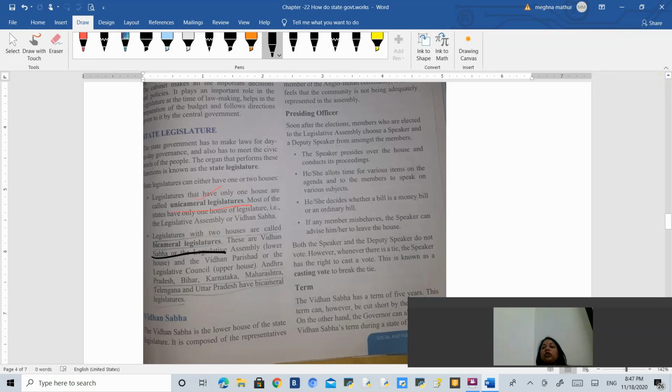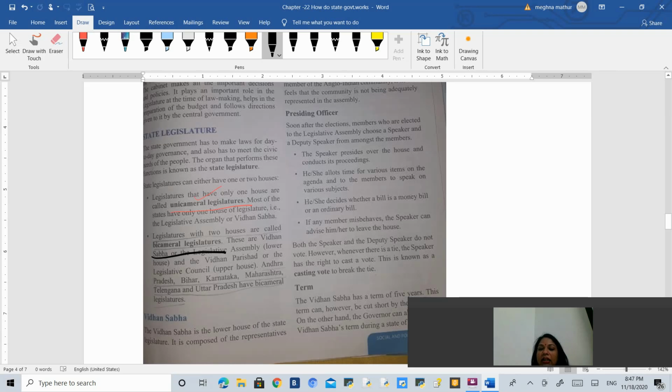Unicameral legislature is one in which a state government has only one house. That is, they have only Vidhan Sabha, they do not have Vidhan Parishad. They have only one house, that is Vidhan Sabha. That is why it is called unicameral legislature. Uni means one.